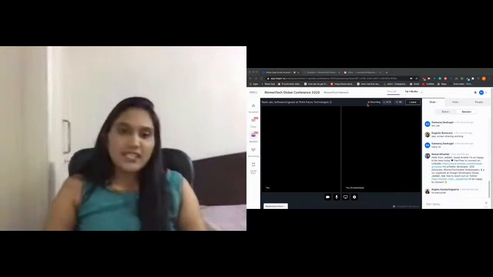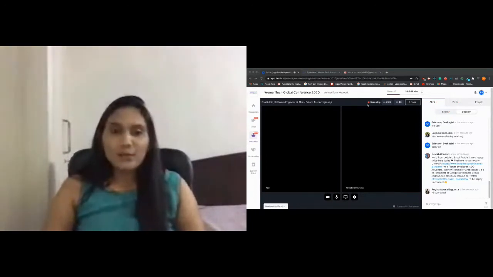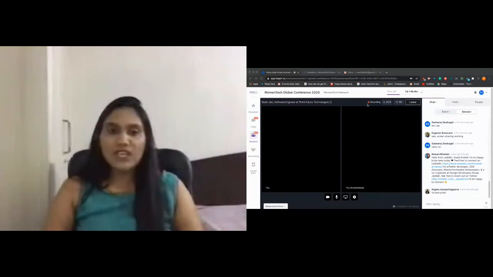The second point is JSX. I know JSX is quite a different term for newbies, but I'll come back to that in some time. We can use JSX in React. Actually, JSX is JavaScript with XML, which I'll be talking about in some time. Third, React uses one directional data flow. It only passes the data from parent to child, and a child element cannot affect the parent's data.